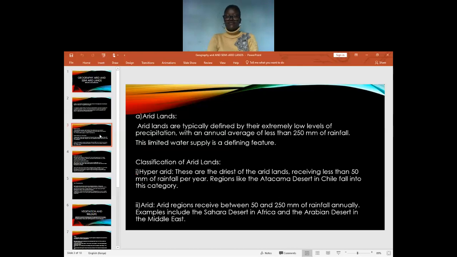Hyperarid lands are the driest of the arid lands. They receive less than 50 millimeters of rainfall per year. An example of a hyperarid region is the Atacama Desert in Chile. Secondly, you have arid, which is another classification. Arid regions receive between 50 to 250 millimeters of rainfall annually, e.g., the Sahara Desert in Africa and the Middle East.